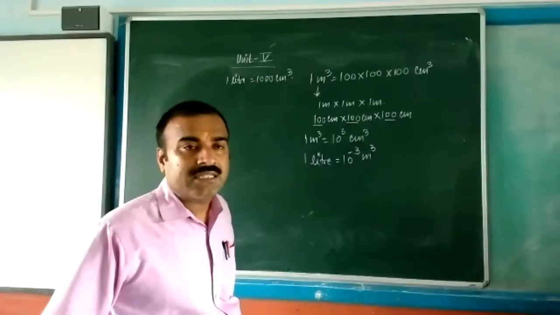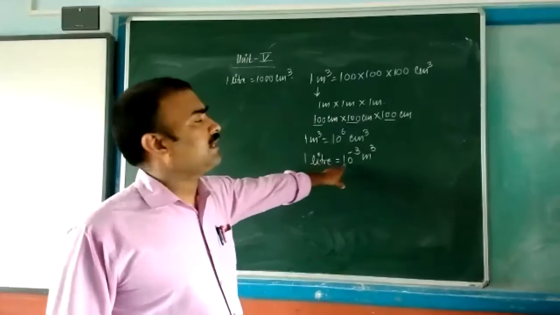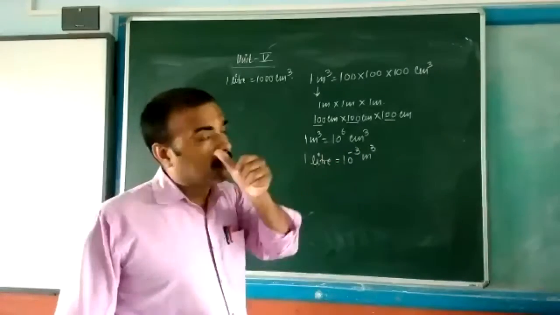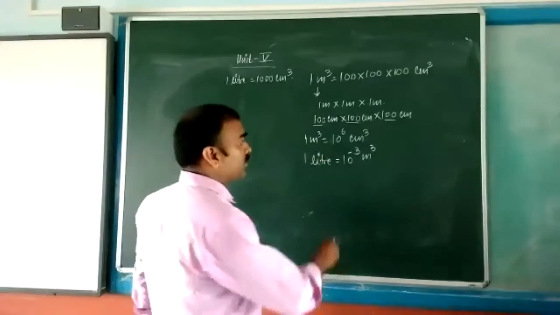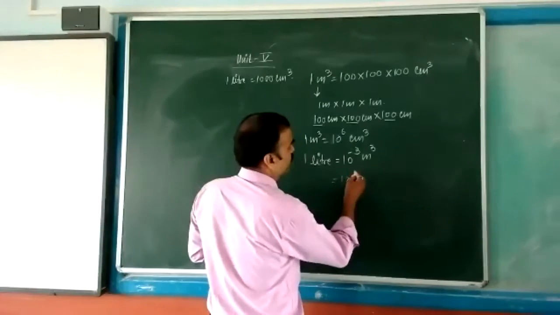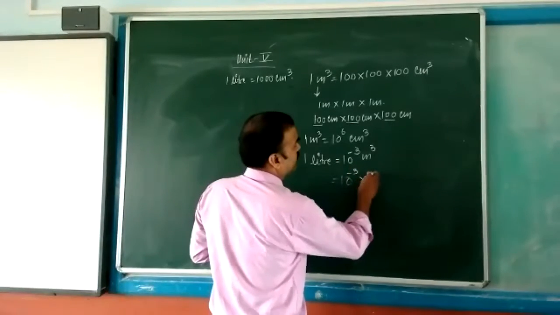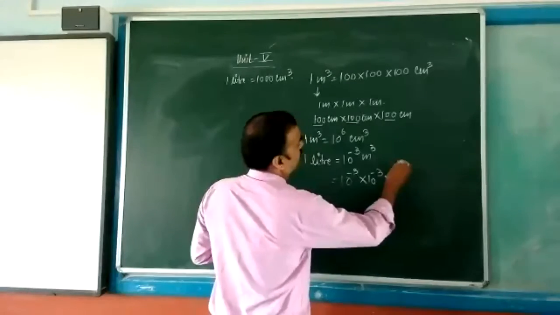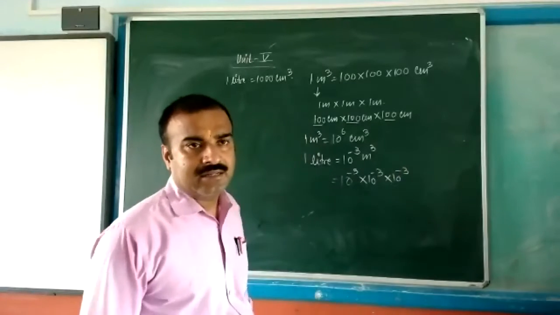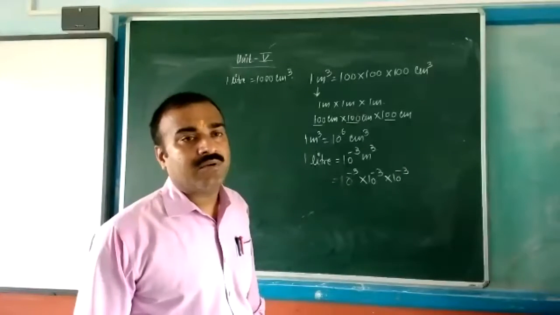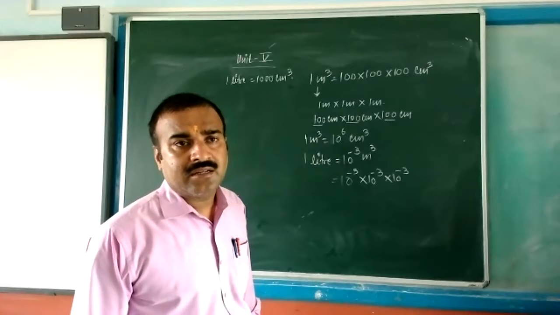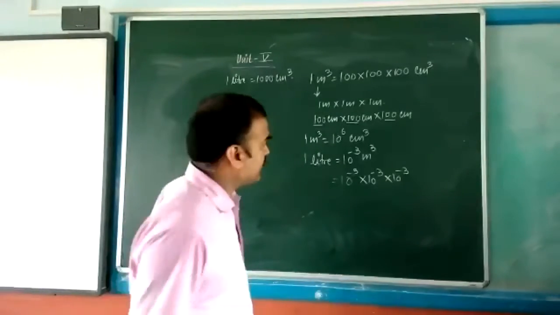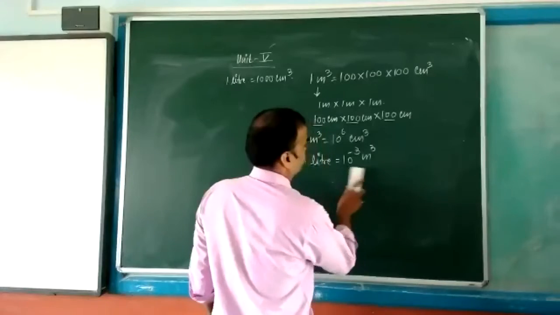Just see it. 1 liter equal to 10 to the power of minus 3 meter cube. Then what you can write? 10 to the power of minus 3 multiplied by 10 to the power of minus 3 multiplied by 10 to the power of minus 3, three times. Better you convert directly in centimeter.